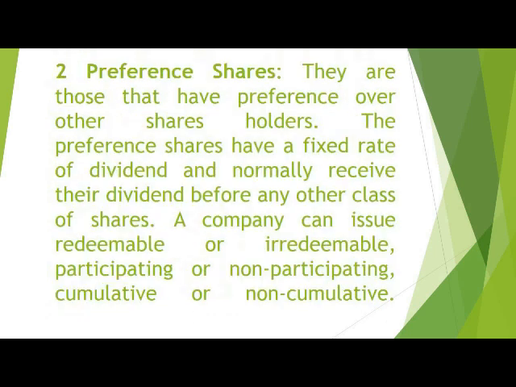Then preference shareholders, they are those that have preference over other shareholders, in the sense that preference shareholders have a fixed rate of dividend and normally receive their dividend before any other class of shares. Preference shareholders, at the process of acquiring that particular shares, they are being given a fixed rate of dividend. So when the organization generates profit, the dividend rate will be calculated and their dividend will be shared among them.